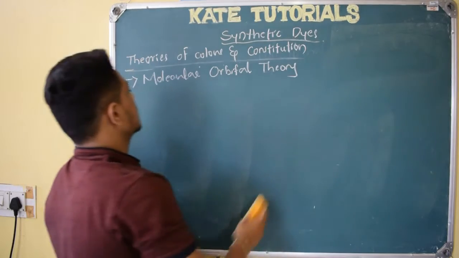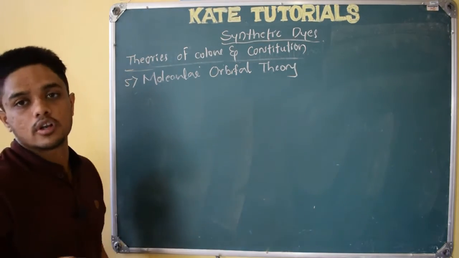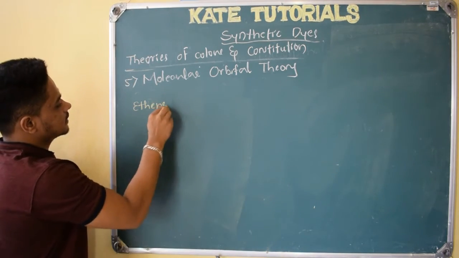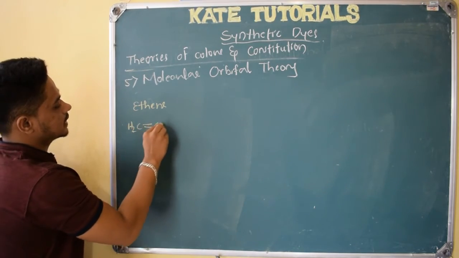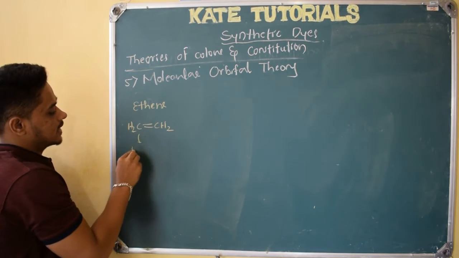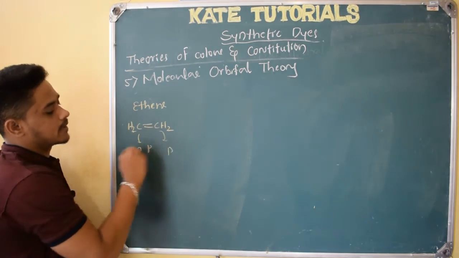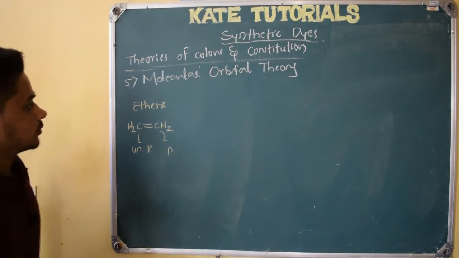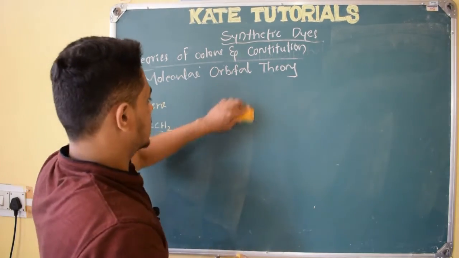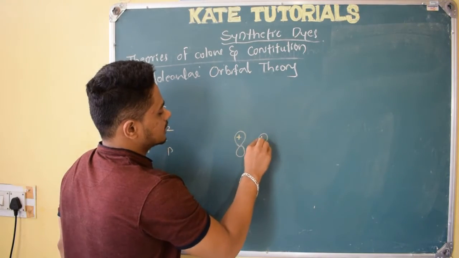So let's move further. Before going further, let us see how to draw the molecular orbital, right? So ethene means CH2 double bond CH2, right? It has got one unhybridized p orbital, please write p orbital. This also has got an unhybridized p orbital, right? So it will be like this, unhybridized p orbital. Let me draw it at center like this here, right? Plus plus minus minus.